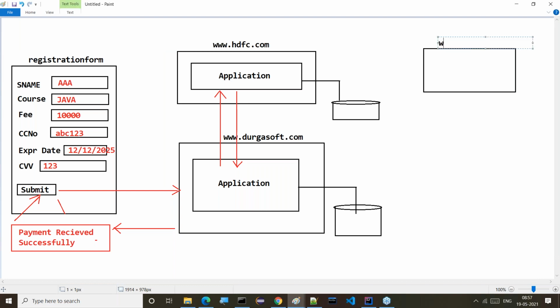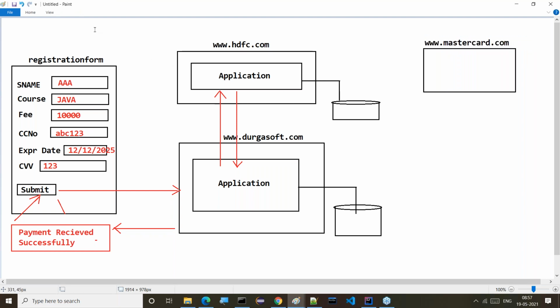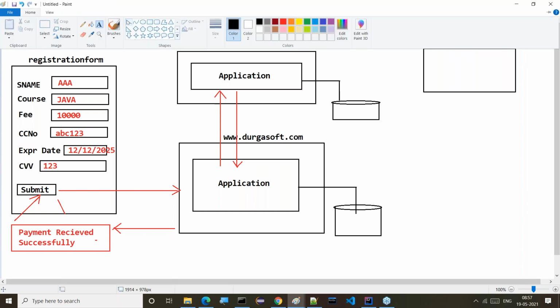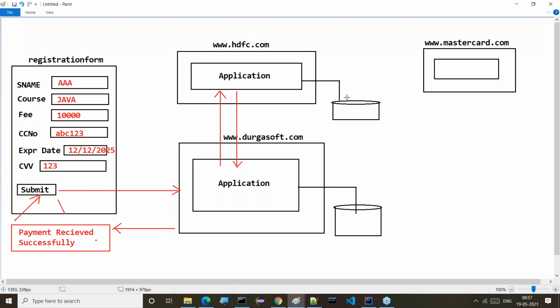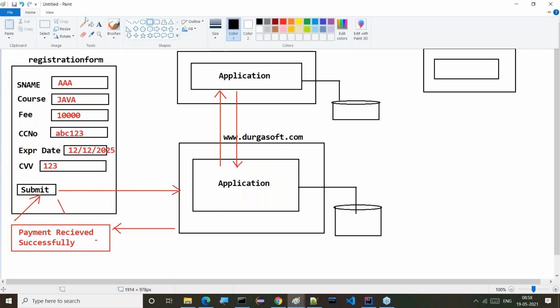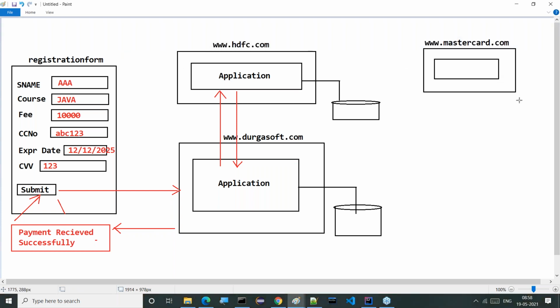www.mastercard.com. Mastercard.com has its own application, and they also maintain their own database to count how many transactions they have done with this credit card, and the credit card history.